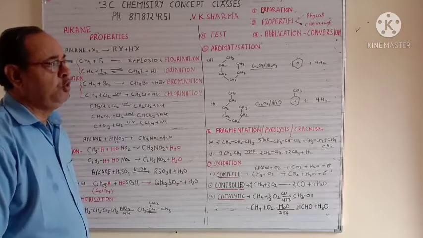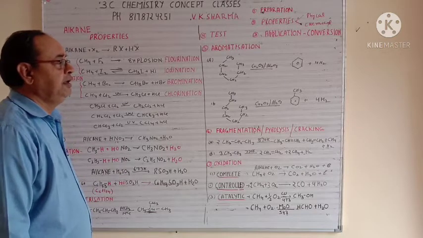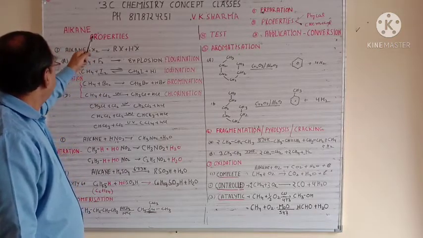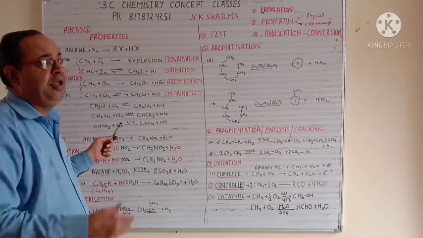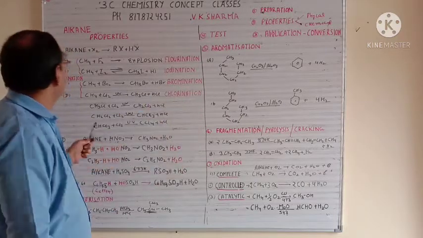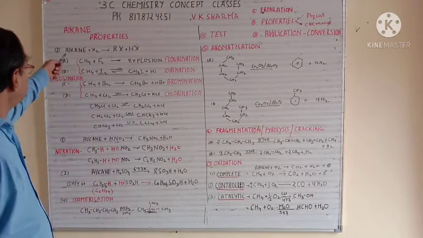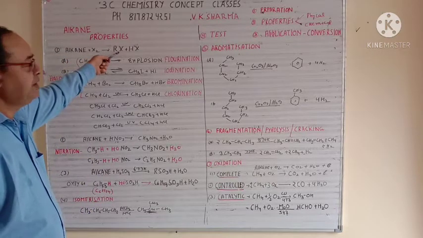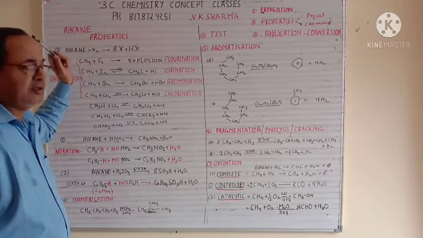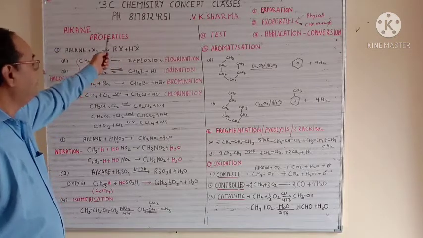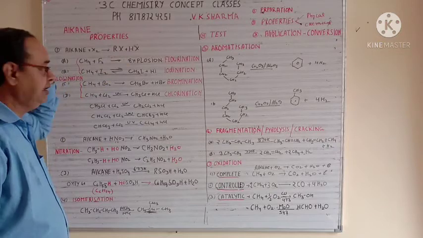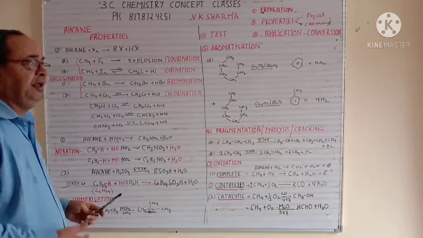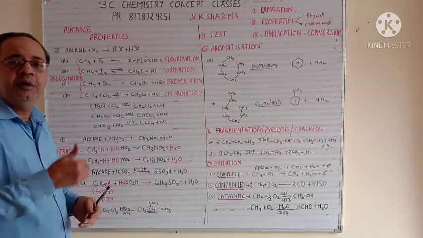Now friends, we are moving to another topic, that is the properties of alkane. In this we will see how alkanes behave with different molecules. So first concept, suppose you take any alkane and react with X2, that will always give you alkyl halide and HX, where the halogen may be chlorine, bromine, fluorine, iodine, anything. And the overall reaction with halogen is known as halogenation. But when they react individually, we call them individual reactions.